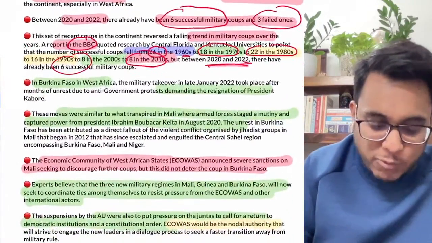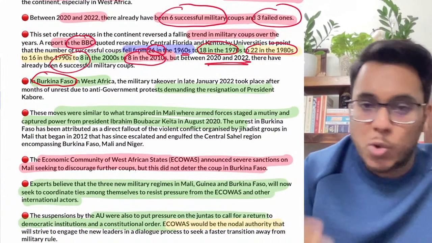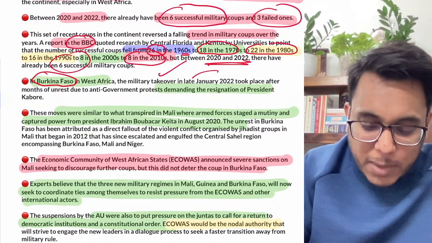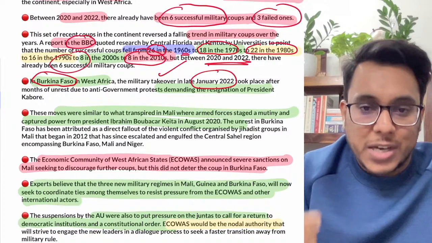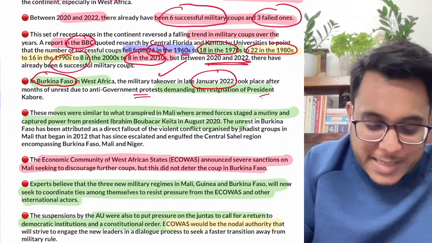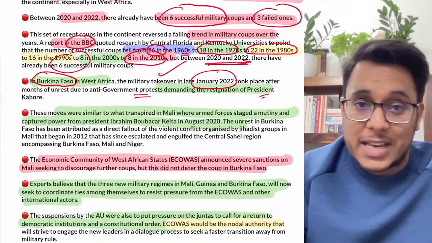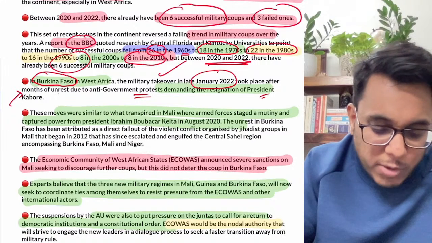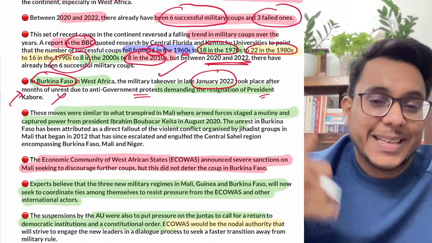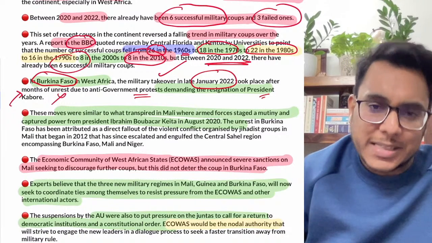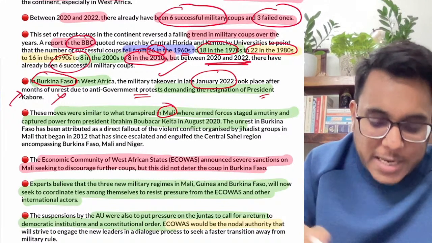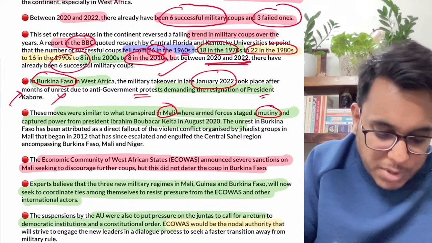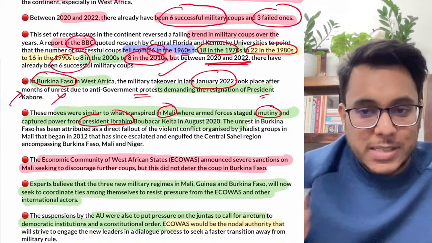Now guys, the latest coup happened in Burkina Faso. We have already covered this. Here the military took over the government and the administration. The anti-government protests started because of rising inflation and other economic crisis, and President Kabore was asked to resign, and he resigned, and then the military took power. Is it clear? The same kind of thing happened in Mali also, where a mutiny was carried out and power was captured from President Ibrahim. So this is actually happening.